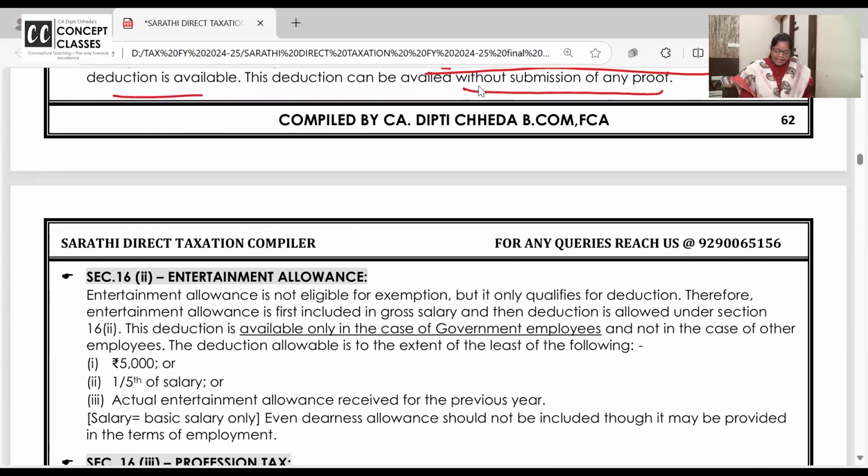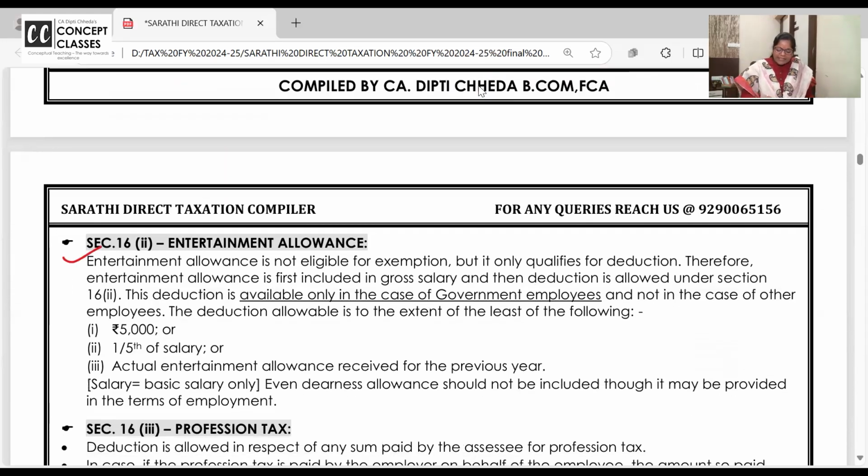Next deduction allowed is entertainment allowance. Entertainment allowance is first added to the gross salary. Then the deduction is allowed only if it is a government employee. That means private companies will not give any kind of deduction for entertainment allowance.